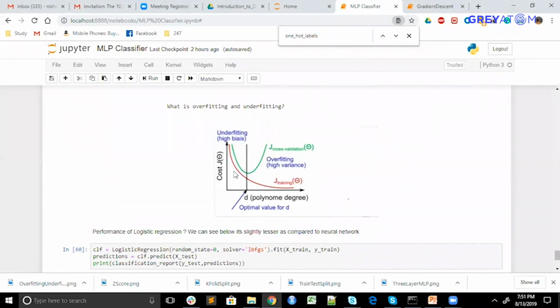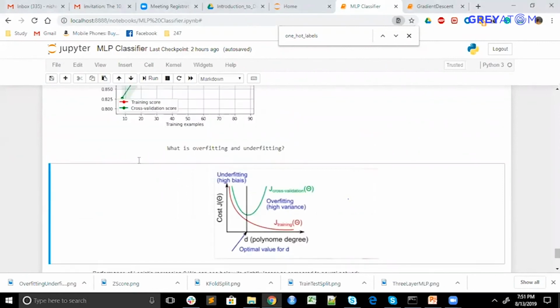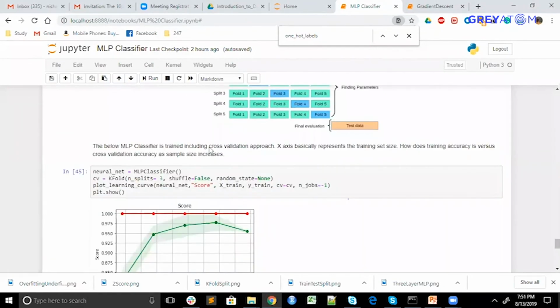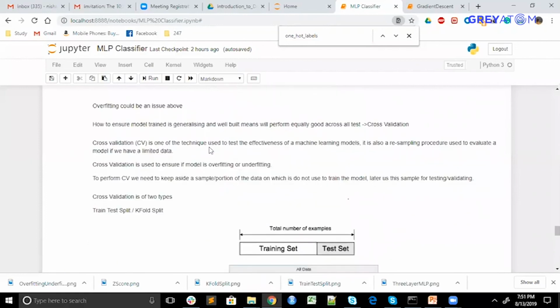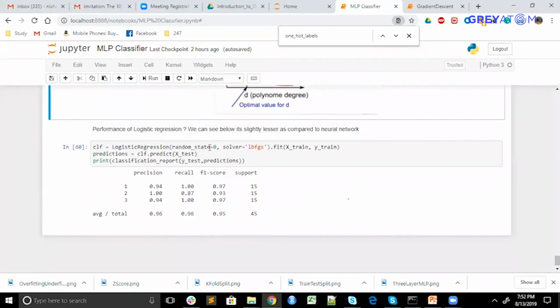On the left side, the model is underfitting. Basically, it does not even learn the training set, forget about the validation set. Any doubts in this? I think I'm done. Great.